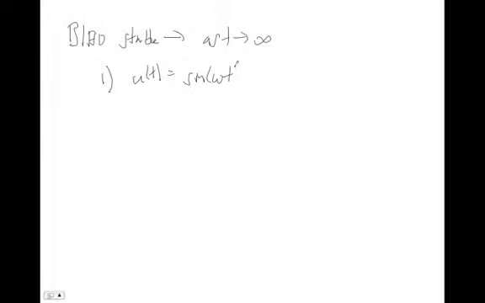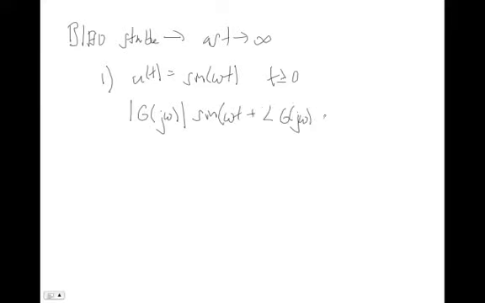So if we know in advance that a system is bounded input, bounded output stable, so BIBO stable, this implies that as t goes to infinity, so we give our system some sort of input and we're watching as time goes to infinity, there are two kinds of signals we can look at. One, if we have a sinusoid, so let's say u of t is equal to sine of some frequency omega times t, for all time greater than or equal to 0, then we know our output approaches something that looks like the magnitude of g at j omega, sine of omega t plus angle of g at j omega, where g of s is the transfer function from u of s to y of s.